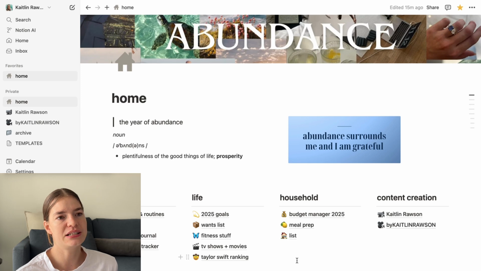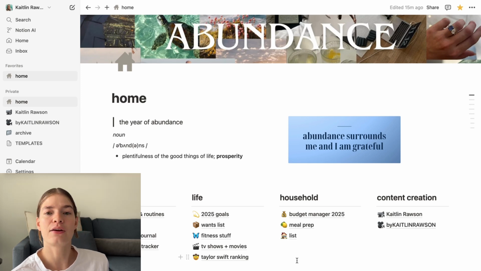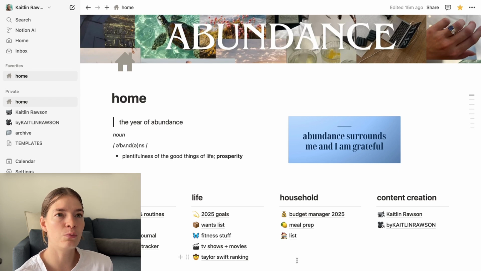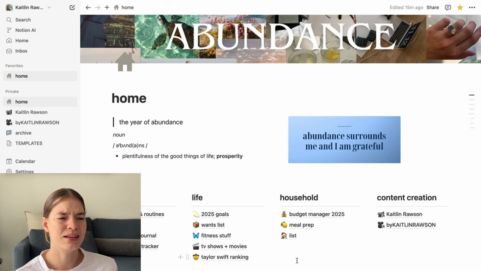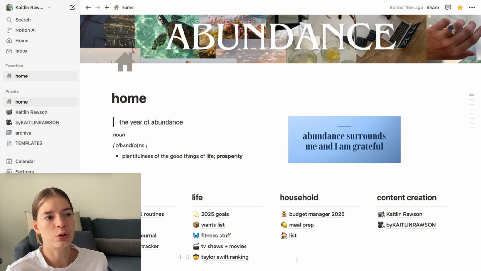It does give me a good idea for birthdays and Christmas, because often I struggle when it gets to my birthday and people are like, what do you want for your birthday? And I'm like, I have never had a single desire in my life. So just by writing things down, I can then come back to that and be like, oh actually I did want that, but I didn't actually buy it at the time or follow through with it.